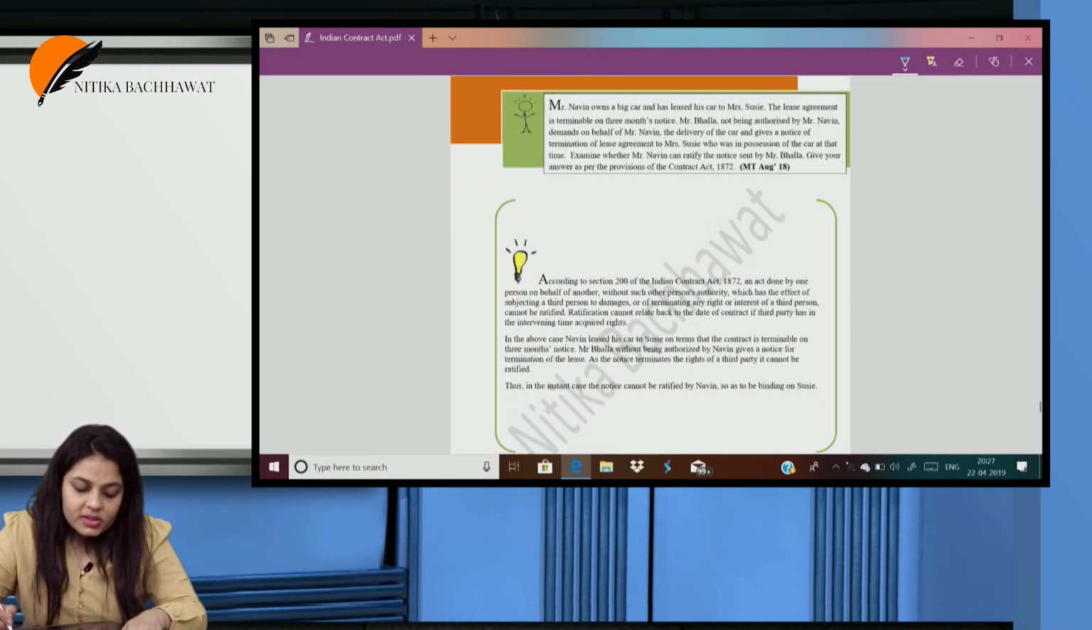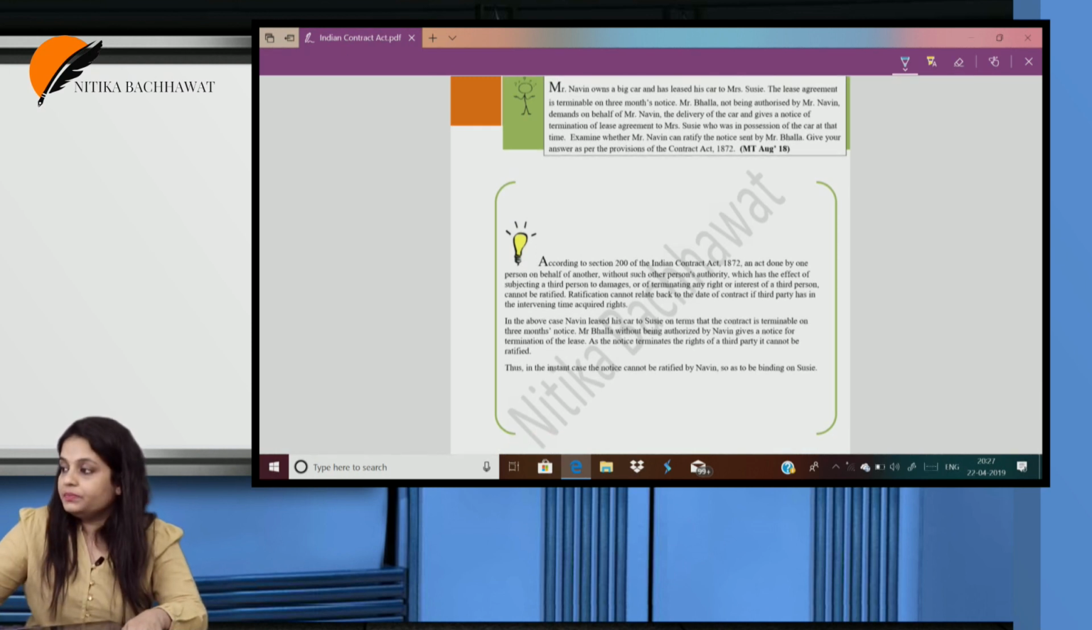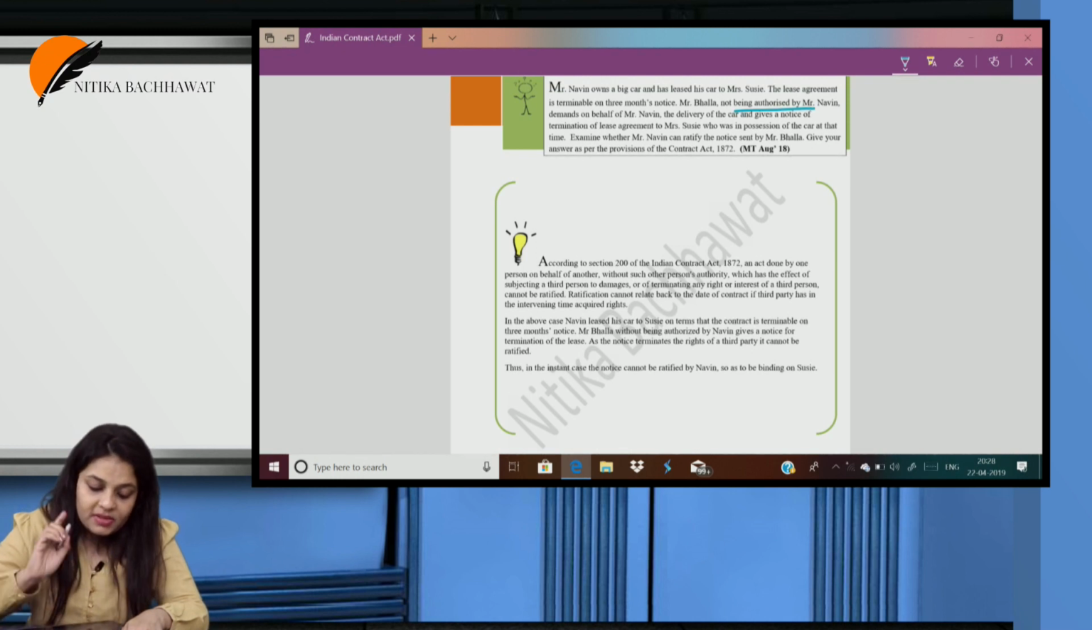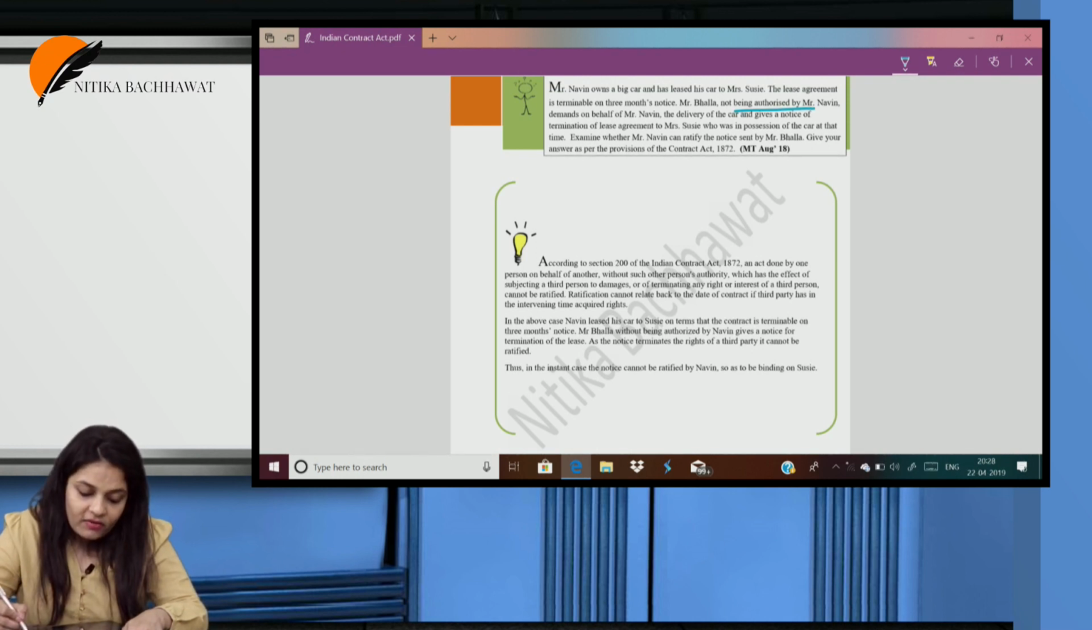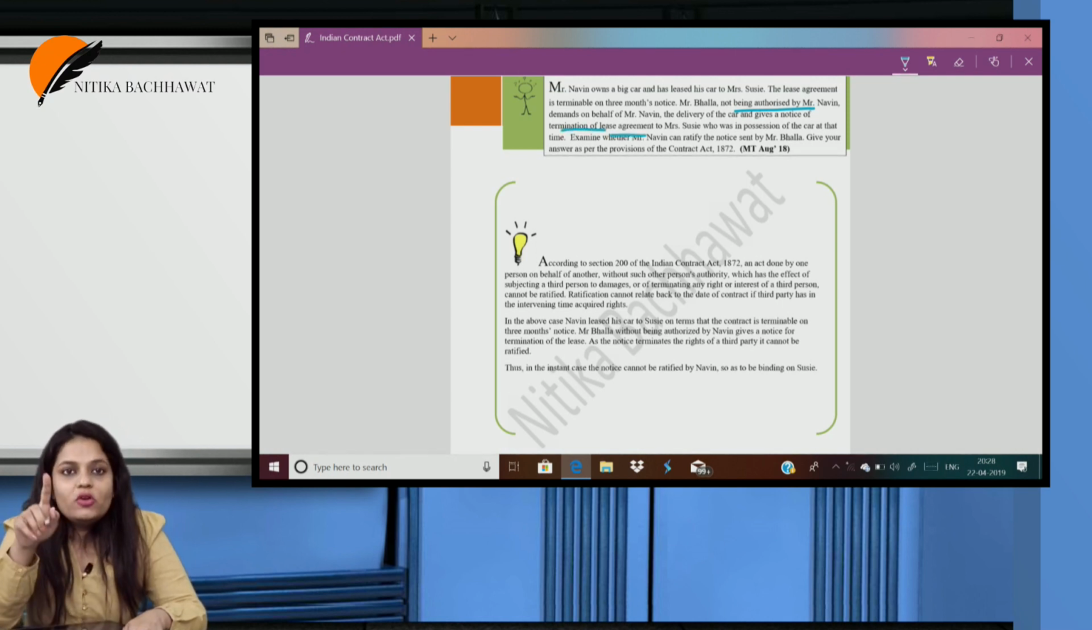Mr. Naveen owns a big car and has leased his car to Mrs. Susie. The lease agreement is terminable on 3 months' notice. Mr. Bhalla, not being authorized by Mr. Naveen, demands on behalf of Mr. Naveen the delivery of the car and gives a notice of termination of the lease agreement. So you will say, okay ma'am, if he accepts, this is agency by ratification.